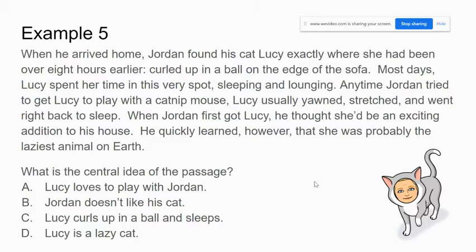So what is the central idea of the passage? Is it A, Lucy loves to play with Jordan? B, Jordan doesn't like his cat? C, Lucy curls up in a ball and sleeps? Or D, Lucy is a lazy cat?